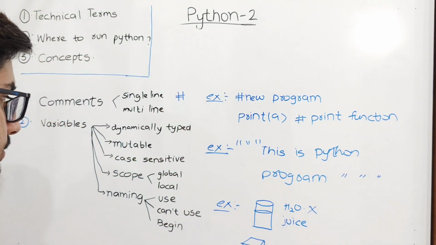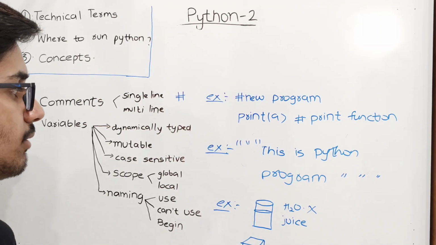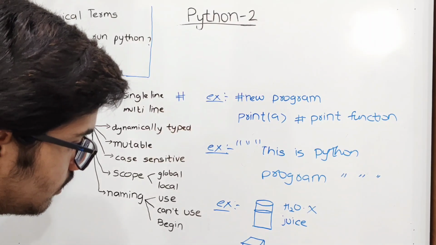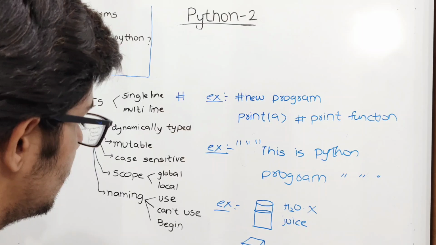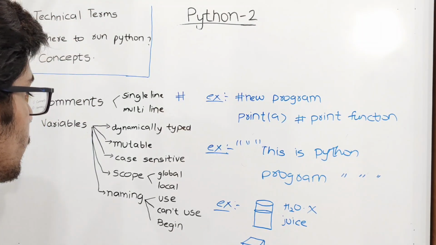And what is meant by dynamically typed? In the Python language, we need not declare the type of the variable. But in Java, you need to declare what type of data is going to be stored. So you can directly store the values here like this. No need to declare it as integer, float or boolean. In the next classes, you are going to learn much more about this. But that's all for now.